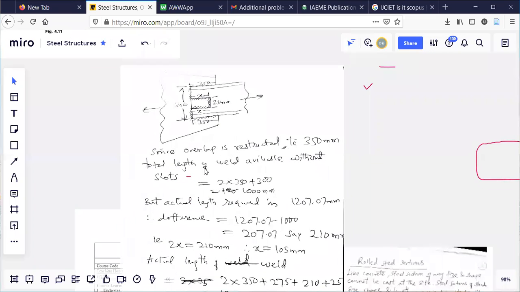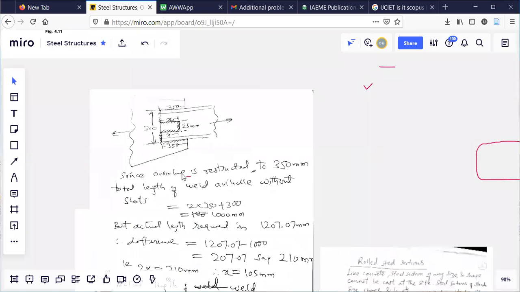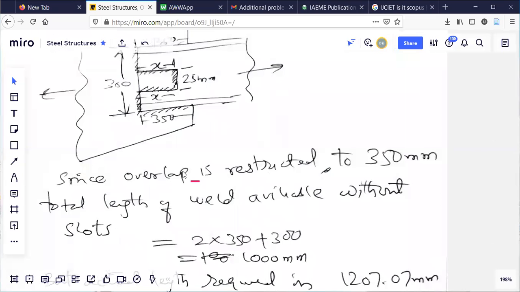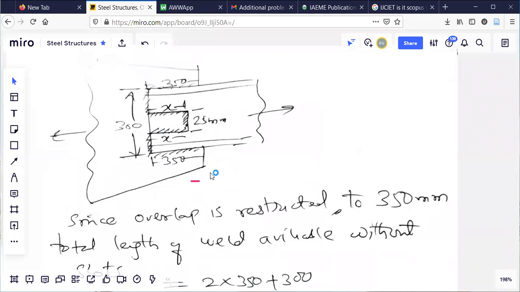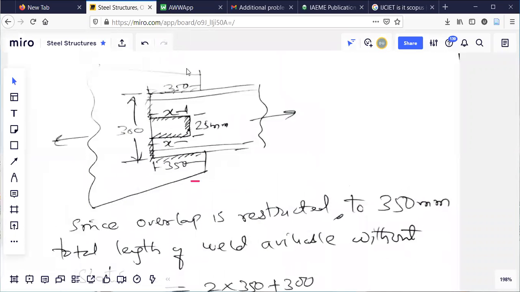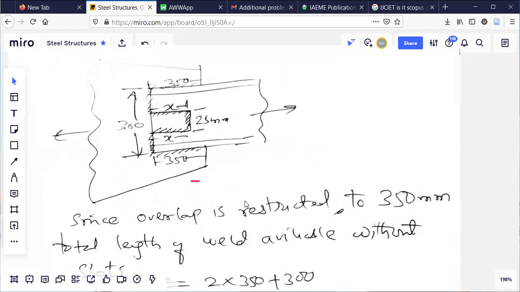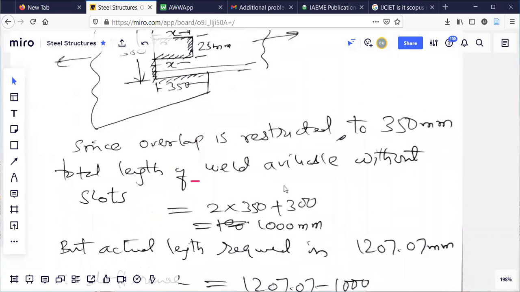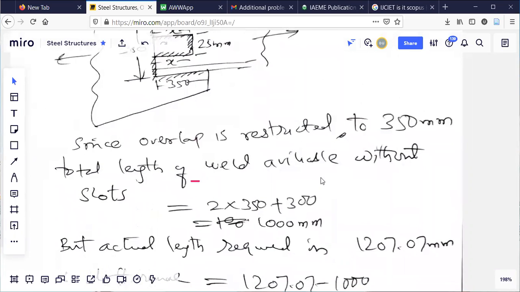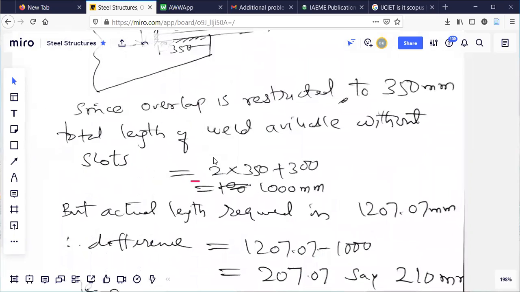Now observe here. You can see this diagram. Exactly like this only you can solve in the exam. Same like this only you can prepare. I have already shared it. Now see this. Now I have formed a slot here of length x width 25. I told you it can be 25 or 30. Depending upon that, you can find the length. 30 is also okay. 25 is also okay here. Since overlap is restricted to 350, total length of the weld available without slots.